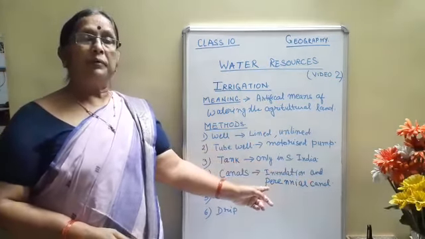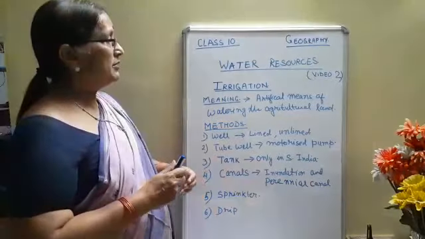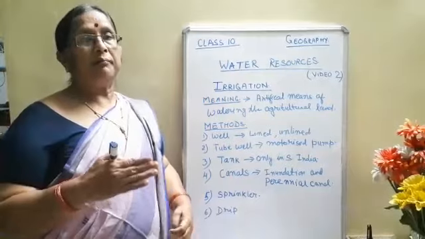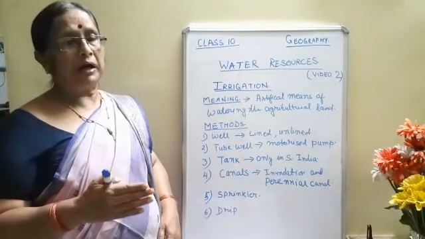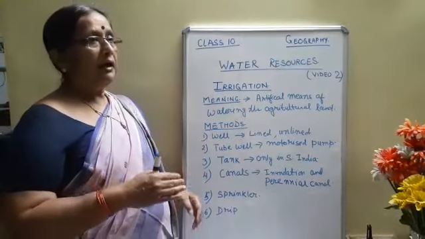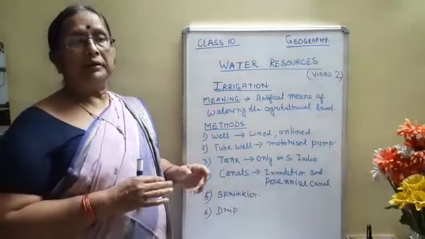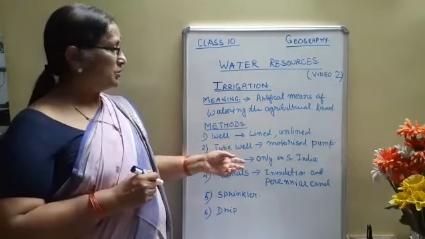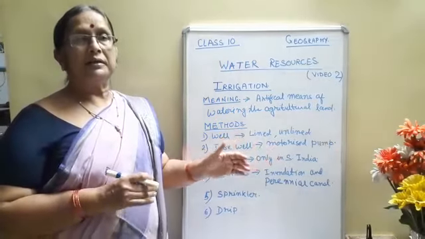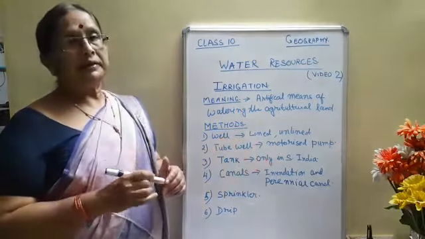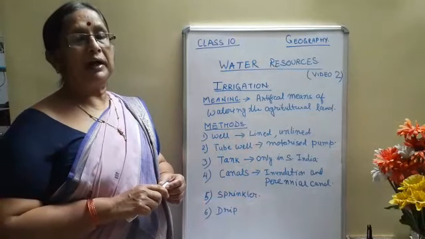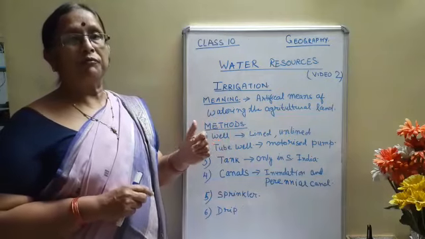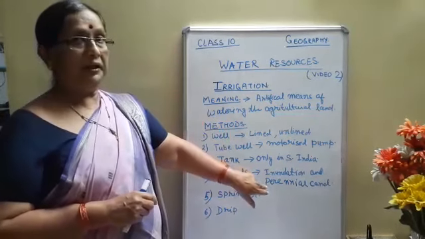Perennial canals mean that if there is a river flowing, along the downstream we construct a dam, and the water gets collected in the upstream, and from there the water is diverted to the canals. That is the collection point, and it can supply water throughout the year. The dam controls the flow of the water. So that is the perennial canal.